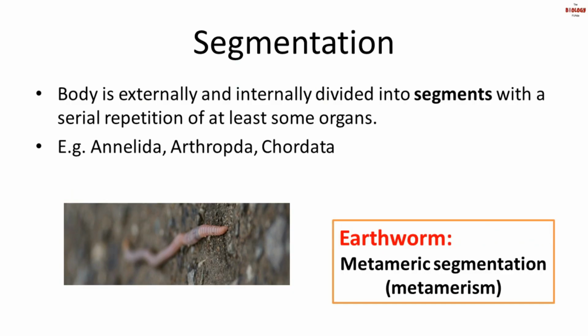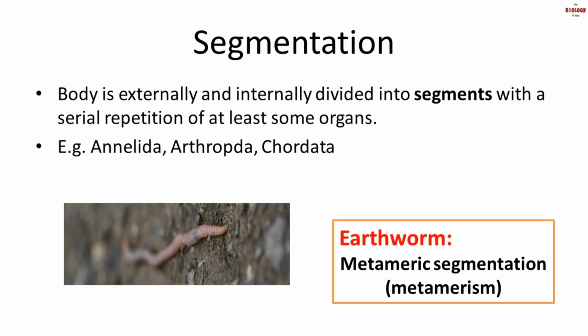Next is segmentation. This is the fifth level of organization. Now, some organisms will have a body which is externally and internally divided into segments. These segments are like a series of repetition of at least some organs. This kind of segmentation is seen in phylum Annelida, Arthropoda and Chordata.